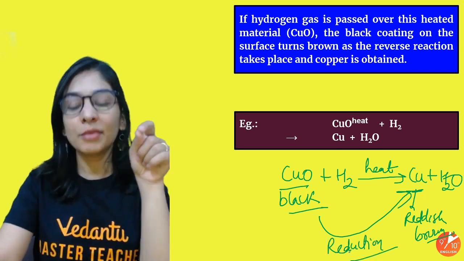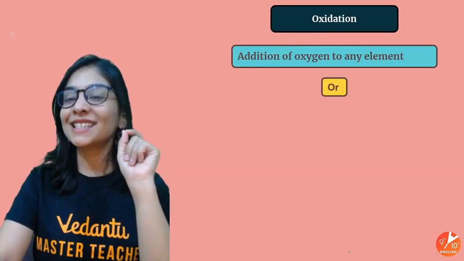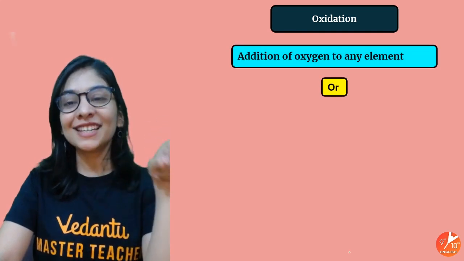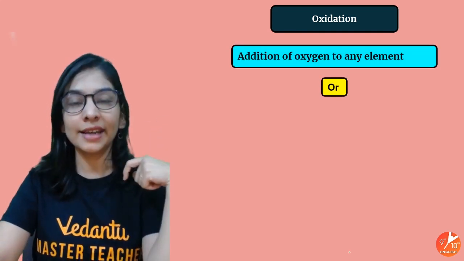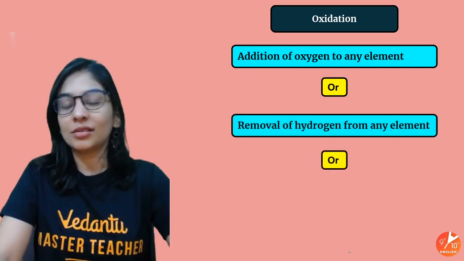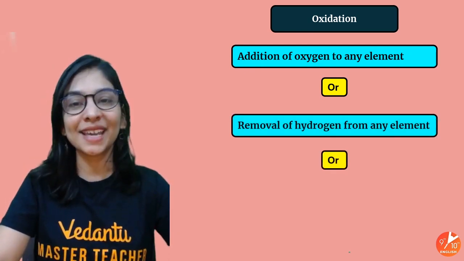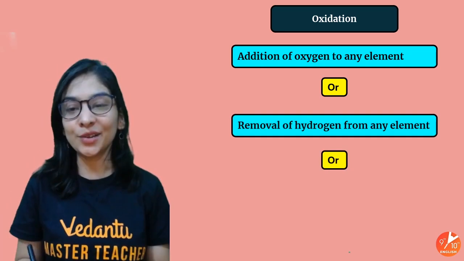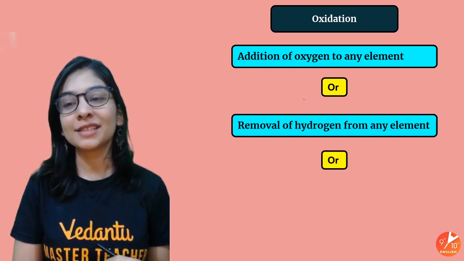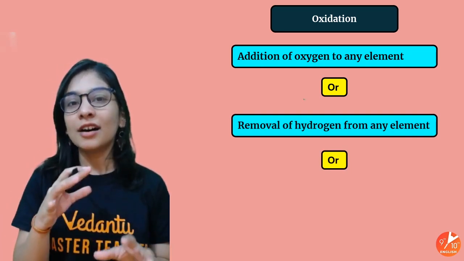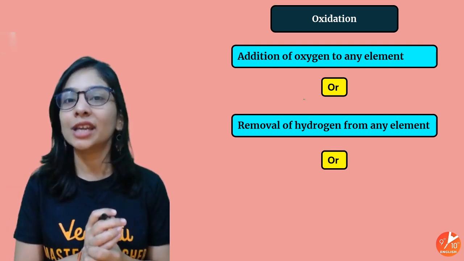Earlier the definition was limited to only this, that oxidation is addition of oxygen to any element. But hydrogen is like, no, I'm not very happy with the same. So what in terms of hydrogen? Removal of hydrogen from a substance is also oxidation. It is the opposite job to what it does in oxidation.